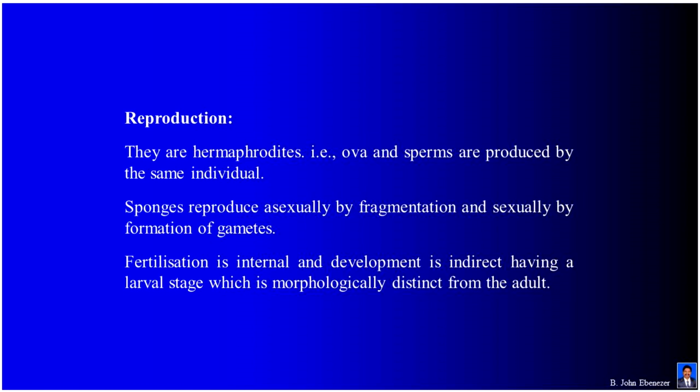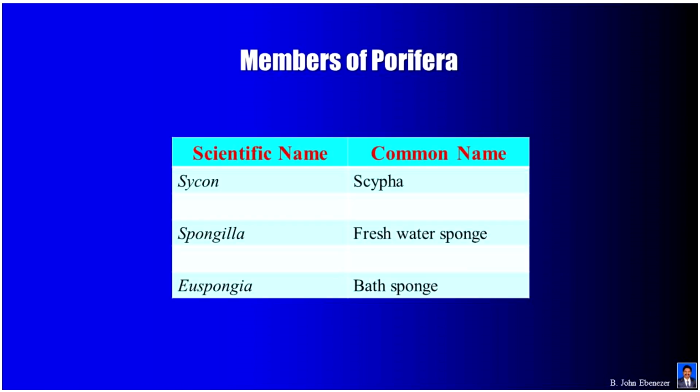Sponges reproduce asexually by fragmentation and sexually by formation of gametes. Fertilization is internal and development is indirect, having a larval stage which is morphologically distinct from the adult. Members of Porifera: Sycon, Scypha, Spongilla, freshwater sponge, Euspongia, bath sponge.